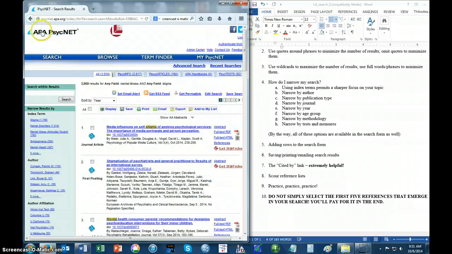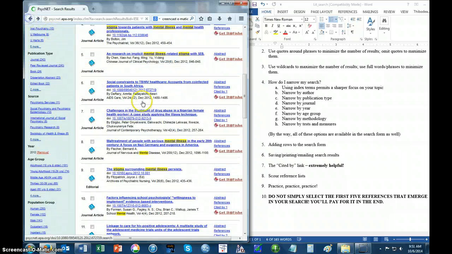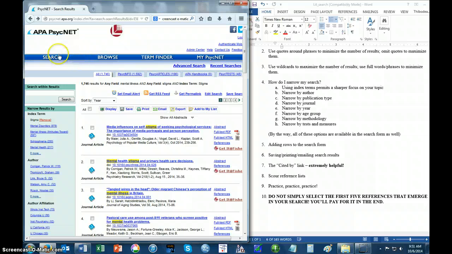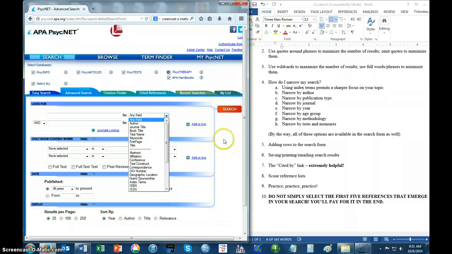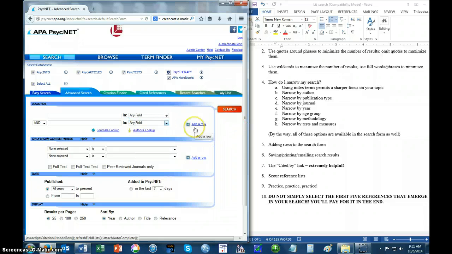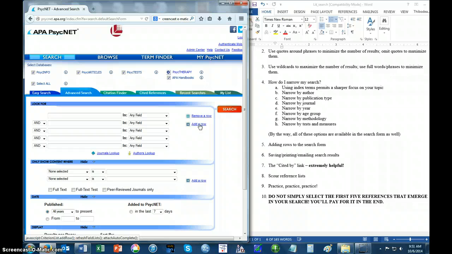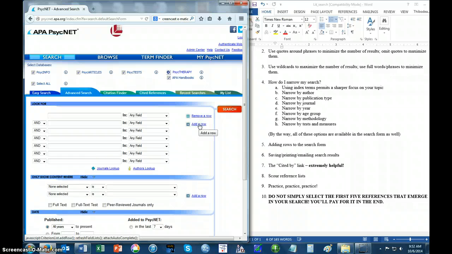I want to just say one other thing, and that's that all these options are available in the original search page. If you go back here, using these drop-down menus right here, you can accomplish all those same things. I just think that doing the search first and then narrowing on the second page, the results page, is a little bit easier and a little more intuitive, but you can decide for yourself what's best. I want to also point out that you can add rows to the search form. You can do that by this. So if you want to use more than just 2 keywords or search terms, I used before mental illness and stigma, but you want to include others, then you can use as many as you want.